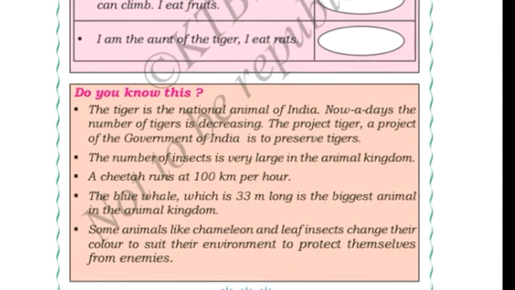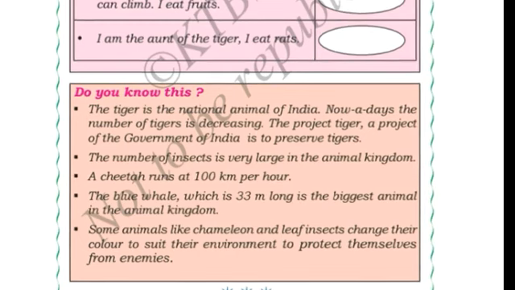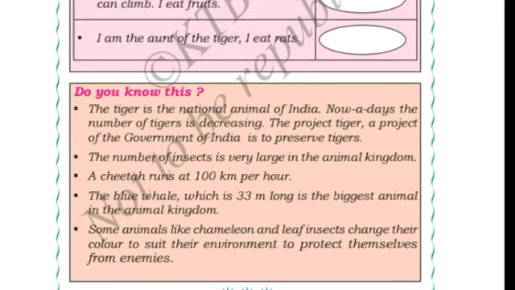Cheetah runs at 100 km per hour. Cheetah is the fastest running animal and it runs at 100 km per hour. The blue whale, which is 33 meter long, is the biggest animal in the animal kingdom. So, which is the biggest animal in the animal kingdom? The blue whale.